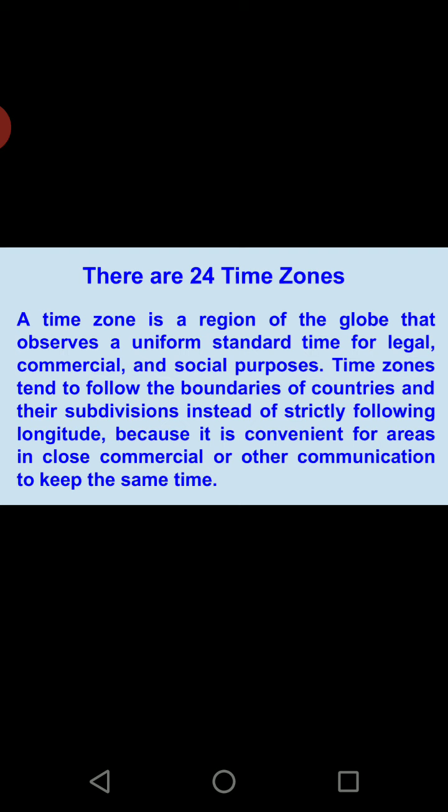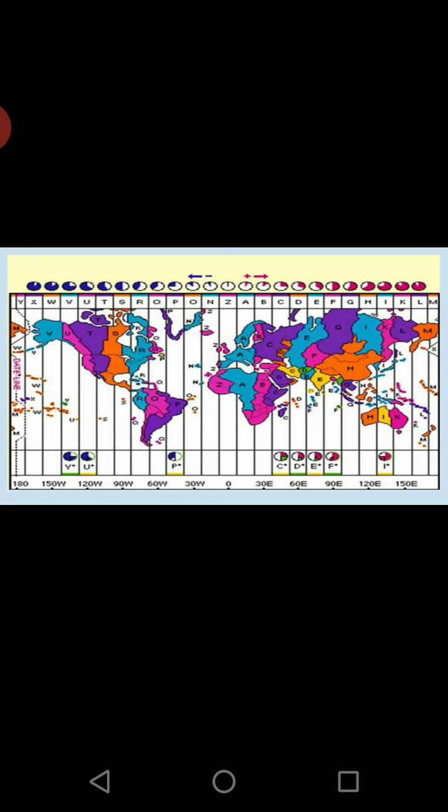Now this is a technical division, but when the actual division goes, they define a time zone as a region basically of the globe which observes uniform standard time, and this time we use for legal, commercial and social purposes, such as train timings, international flights, likewise. Time zones generally follow the boundaries of the country. This is just extra information I am giving you. Likewise you have the 24 time zones.